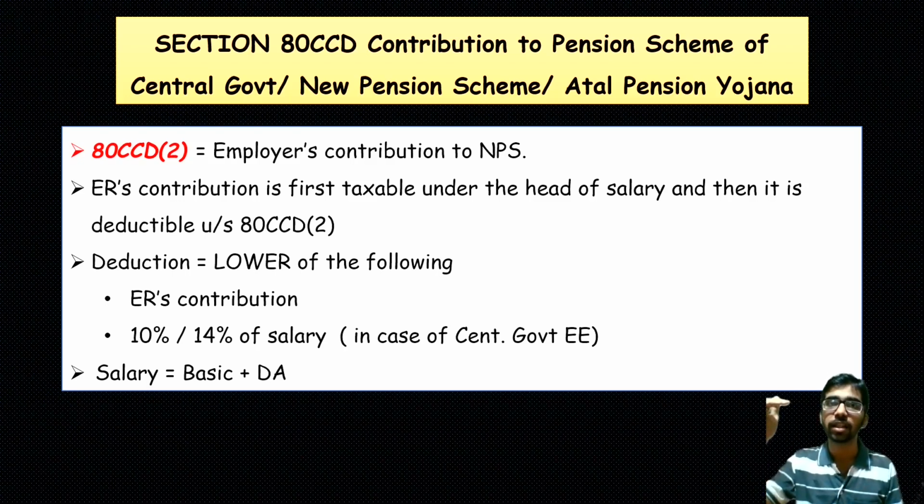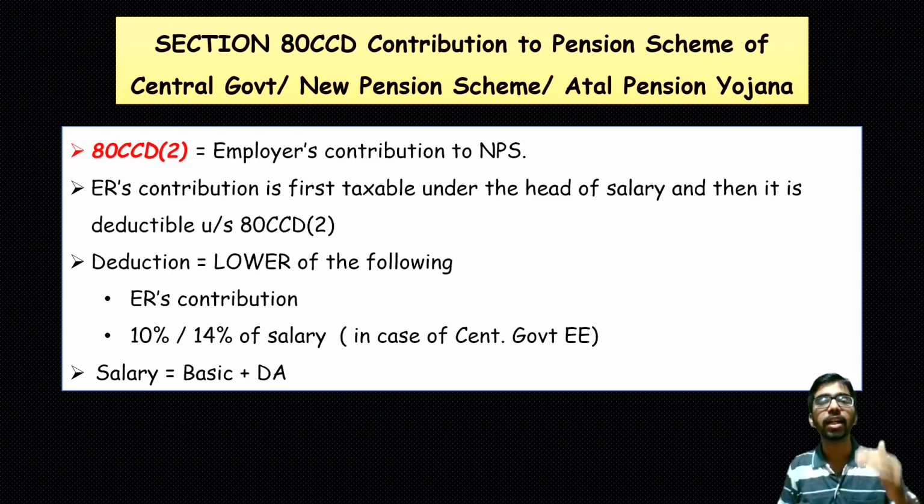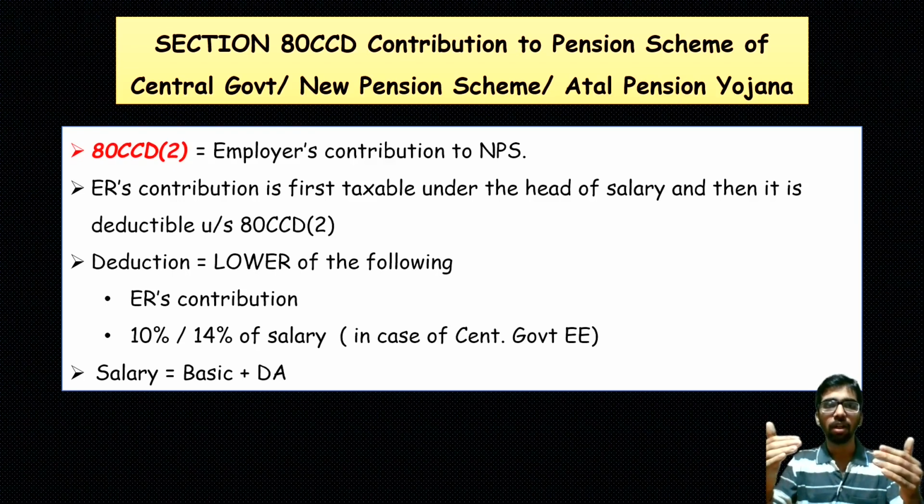First it is considered as his income, and then it is treated as a deductible investment under section 80CCD subsection 2. The deduction limit is the employer's contribution or 10% of the salary in case of a non-central government employee, or 14% of the salary in case of a central government employee.